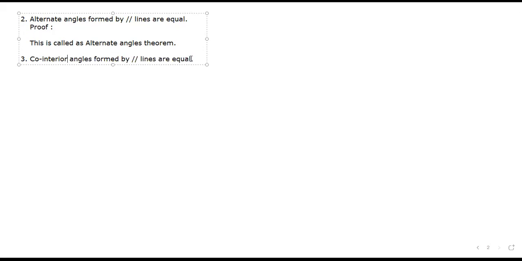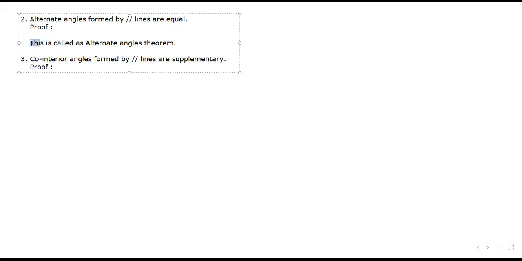Co-interior angles formed by parallel lines are supplementary. Have you written it like this, children? Yes, sir. Below that we have the proof. Have you written the proof for this? Yes, sir. What will be written below that at the last?